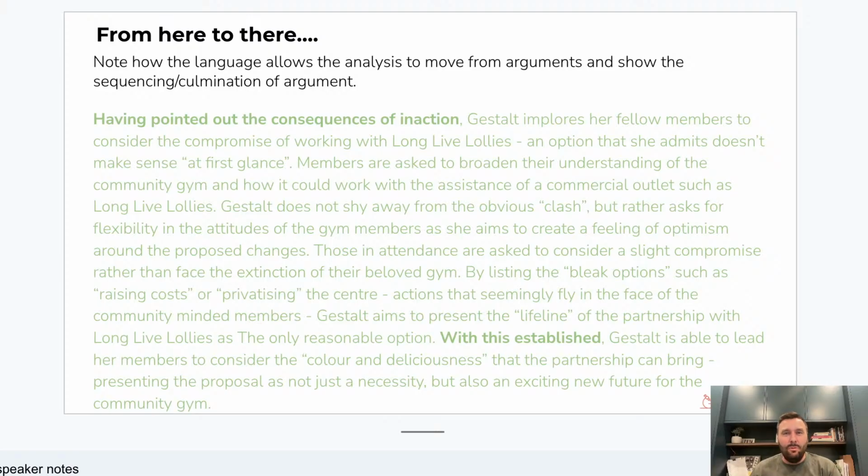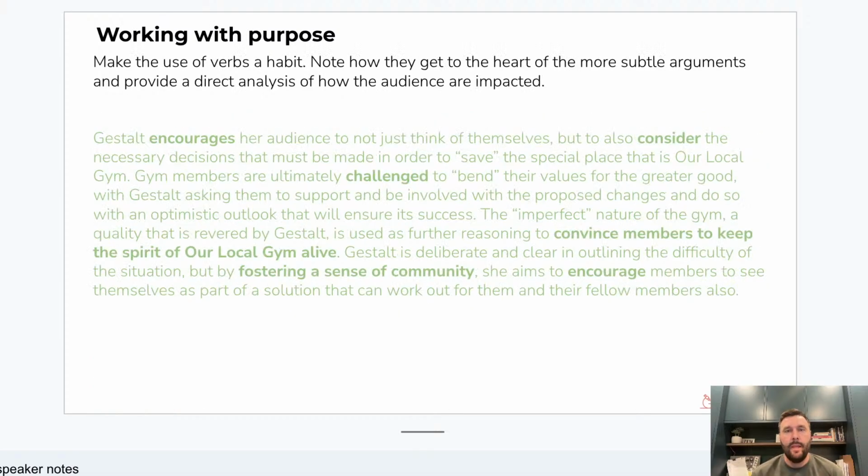Because writers do that all the time. That's why they present things in positive, negative lights, all right? You'll be more specific than I was just then, I'm sure. But they present things and describe things in certain ways so that they can get people to feel a certain way. And from there, they can then do something else. Another way that you can start to do that is to use language like that, with this established, or having established a sense of this, that, or the other. It's a great way of you subtly saying to the assessor, hey, I get how these arguments all work in conjunction with each other. And that is a really higher order skill that I'd encourage you to keep working on.